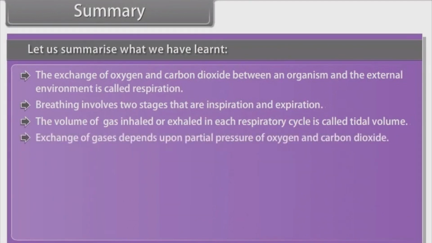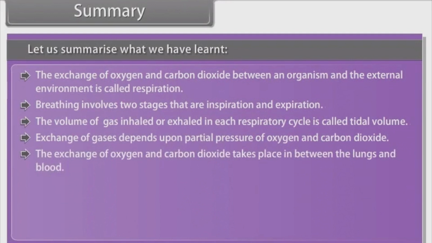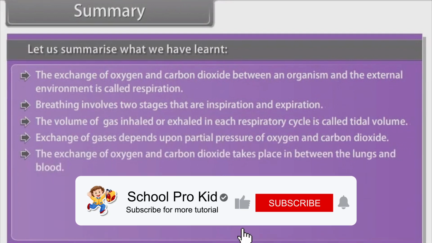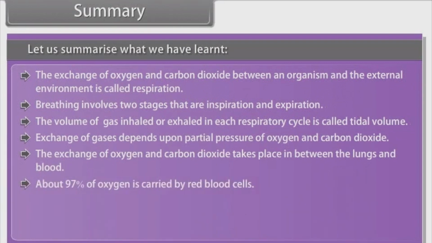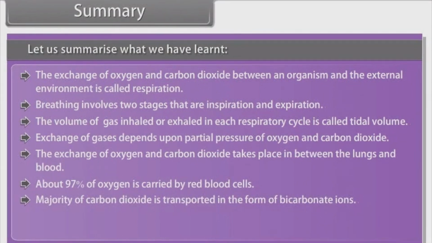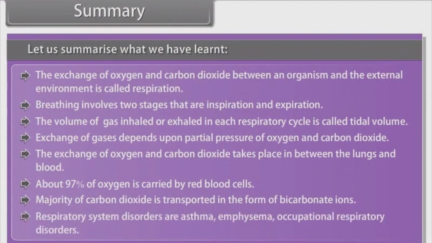Exchange of gases depends upon partial pressure of oxygen and carbon dioxide. The exchange of oxygen and carbon dioxide takes place between the lungs and blood. About 97% of oxygen is carried by red blood cells. Majority of carbon dioxide is transported in the form of bicarbonate ions. Respiratory system disorders are asthma, emphysema, occupational respiratory disorders.